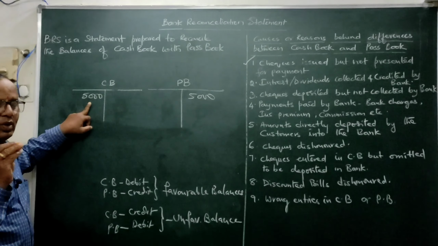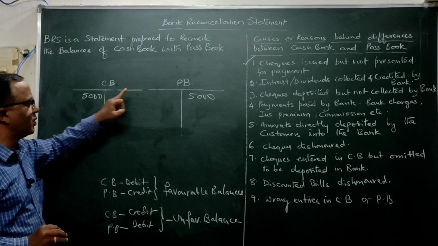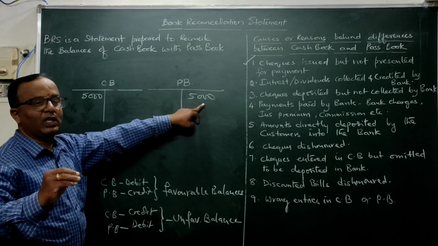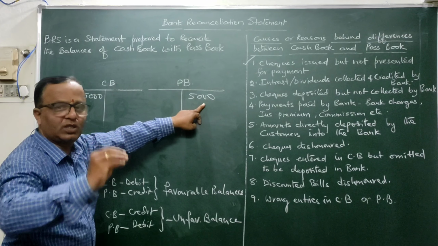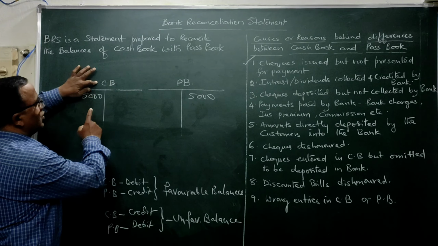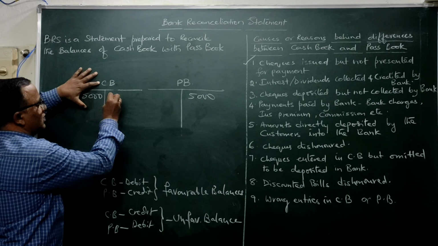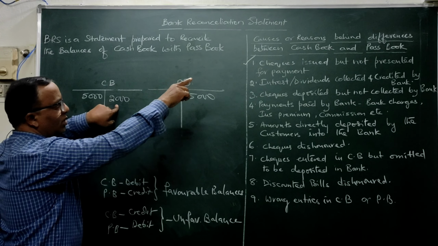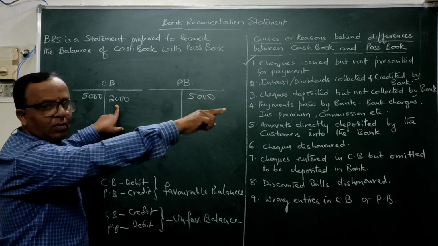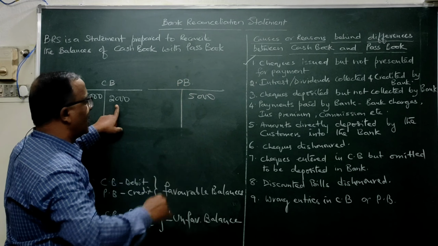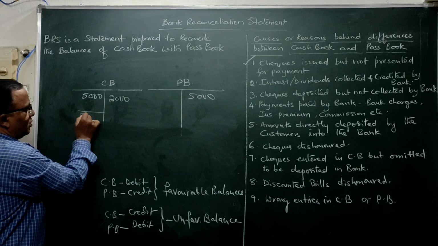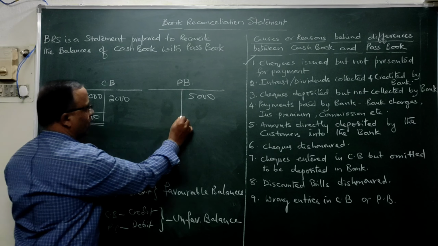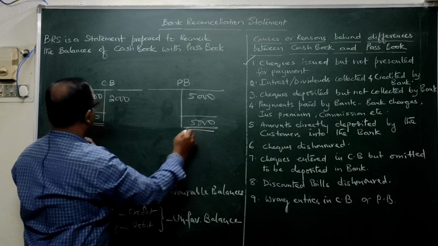If you have some 5,000 in your account, a simple example, the cash book is showing a debit balance and the passbook will show a credit balance. Now take for example a 2,000 check you have issued to X. You will assume that X will take that check to the bank and cash it, so in the cash book you write as if money has gone out. This is a withdrawal, so 2,000 is posted here in your cash book. Till the date of doing BRS, the check has not gone to the bank. When it is not presented, there is no question of the banker making any payment. So the cash book is showing 5,000 minus 2,000, a 3,000 balance, whereas the passbook is showing a 5,000 balance.